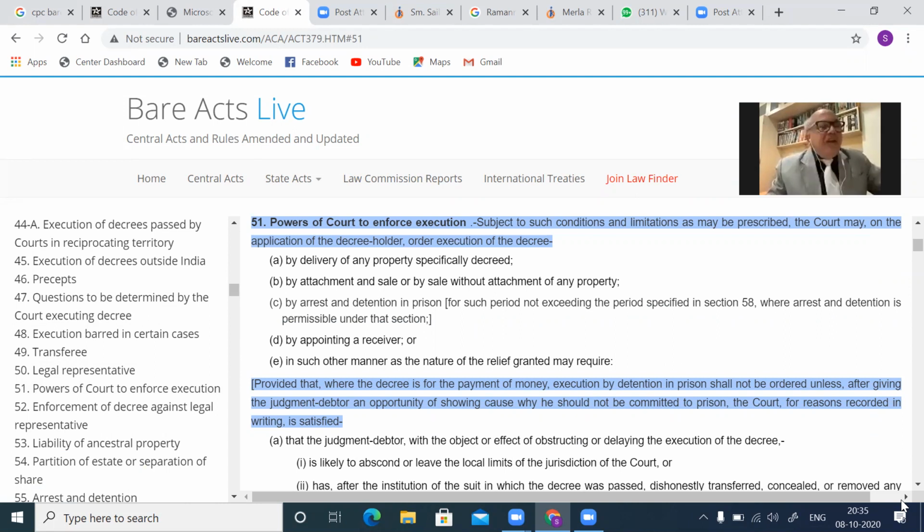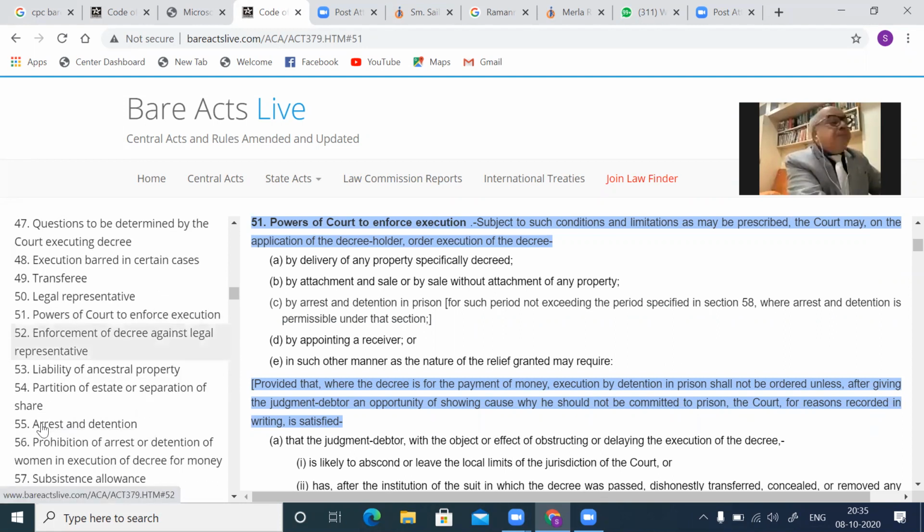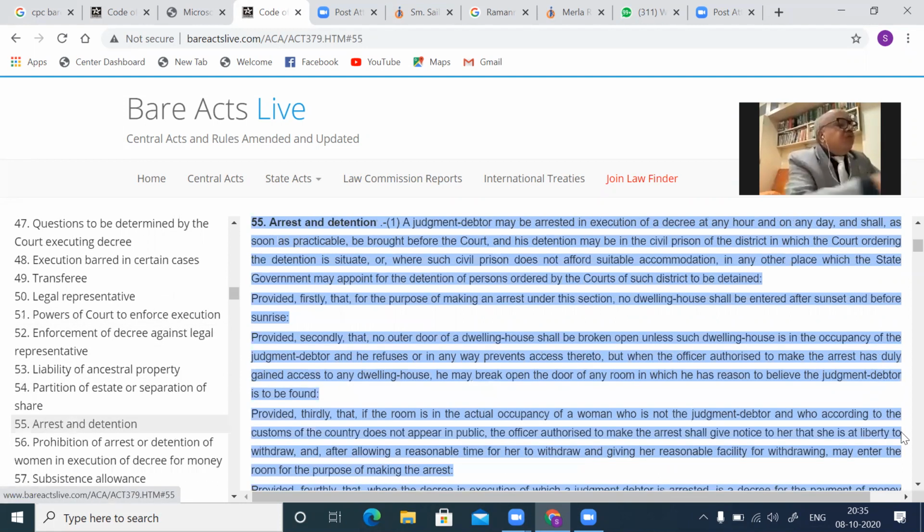Now let us, after dealing with the arrest, that is the first provision relating to arrest, section 55. Kindly see section 55. Section 55 deals with the provisions of arrest, general provision.